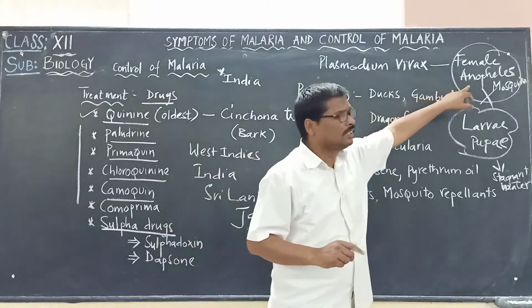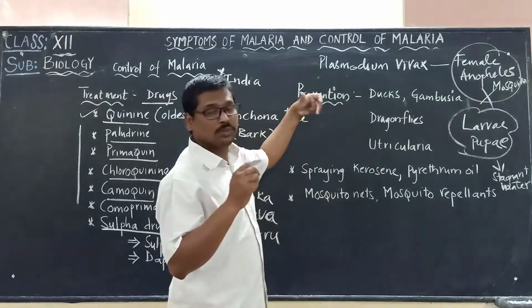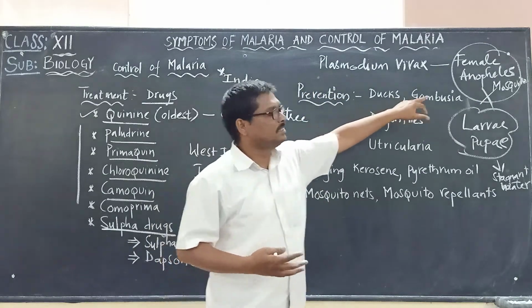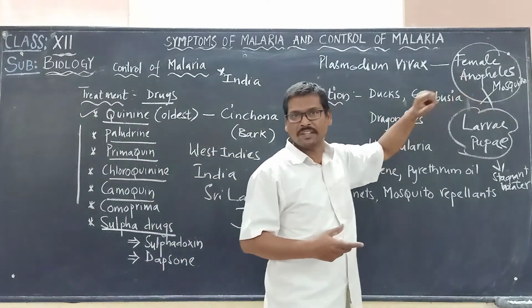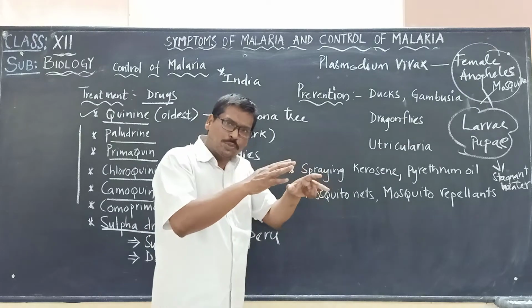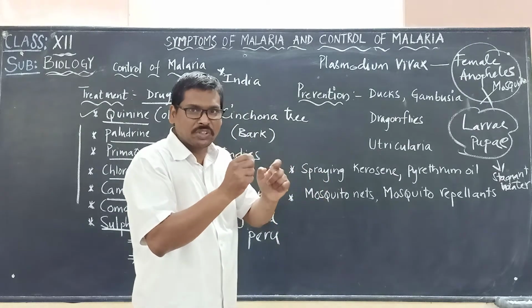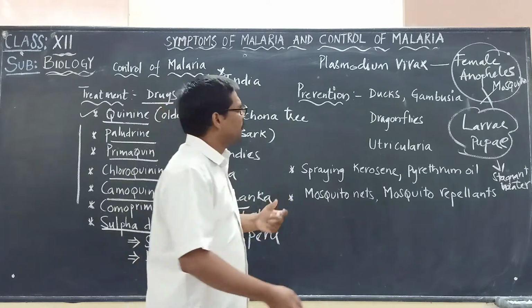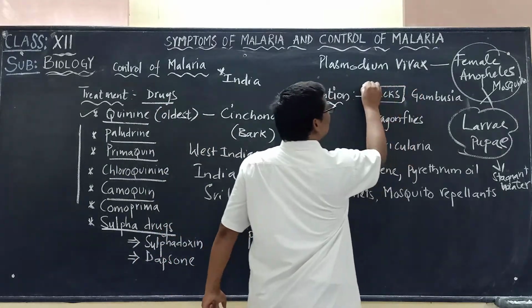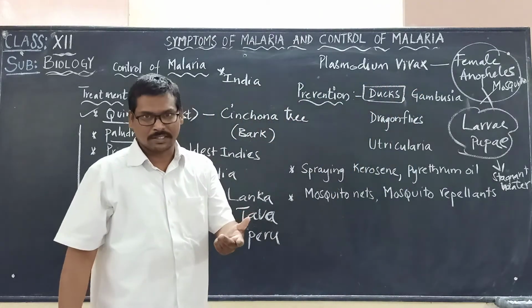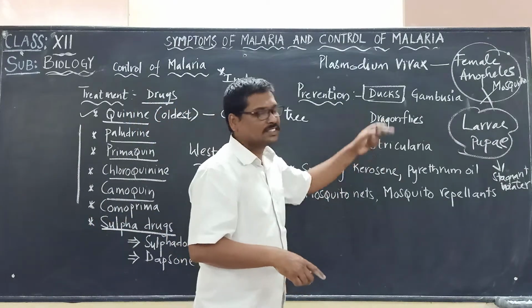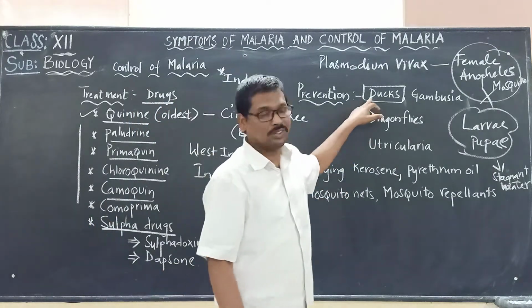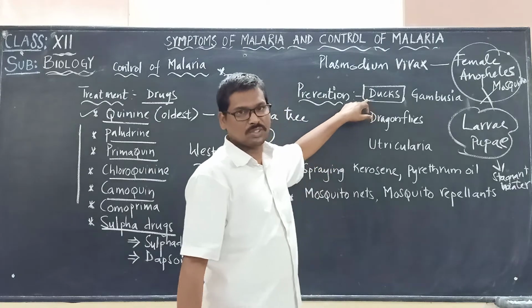Now we are seeing how to control or prevent the multiplication of the female Anopheles mosquito. In the places where this mosquito breeds, lays eggs and multiplies, we introduce the common one, ducks. When we introduce these ducks, they start eating these mosquitoes.